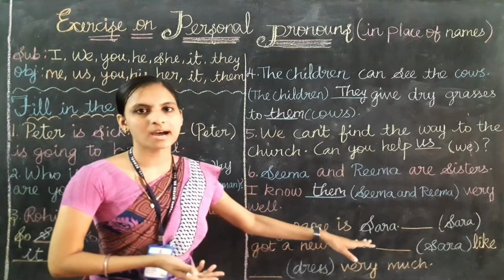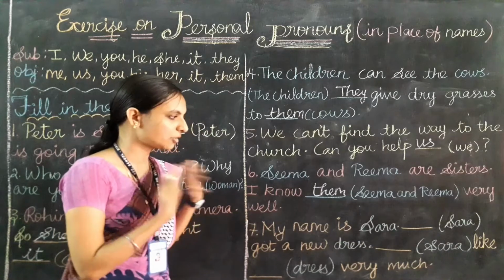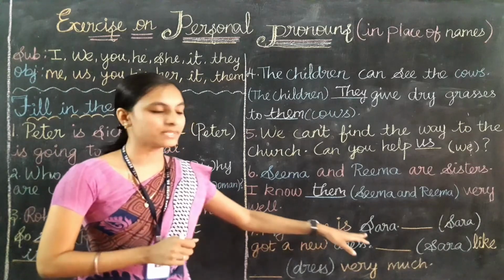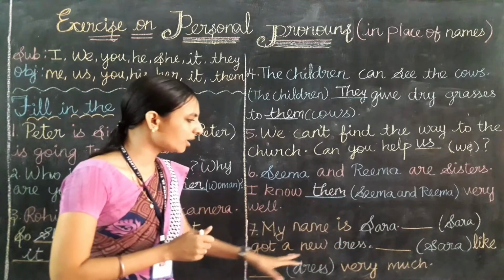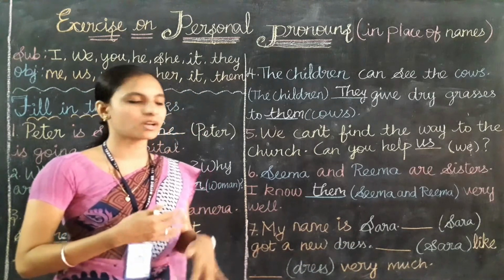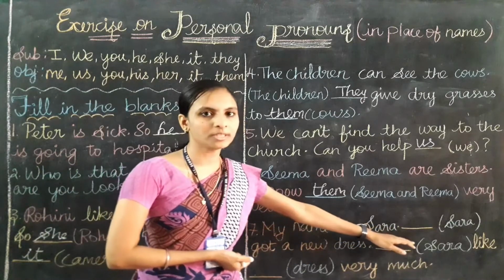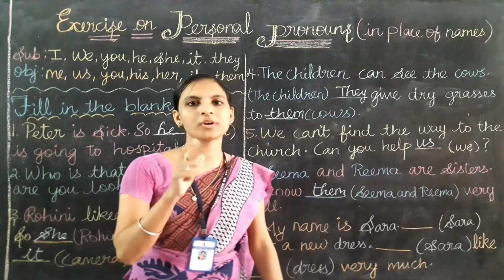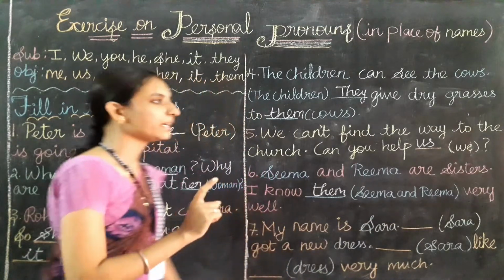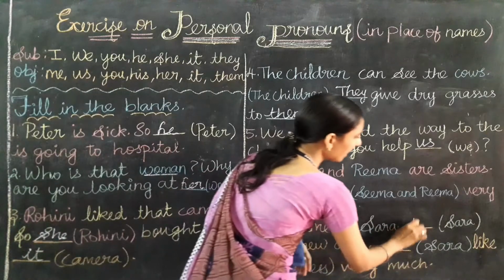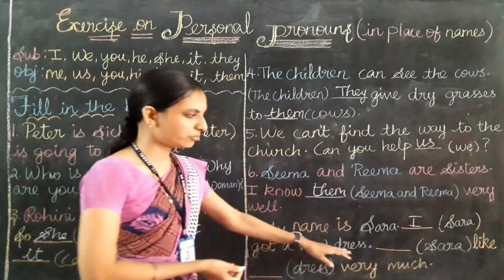My name is Sarah. So here Sarah is talking. Sarah is the first person. My name is Sarah. Sarah got a new dress. Will Sarah say that Sarah got a new dress? No. Sarah will use the subject pronoun here when talking at the subject. So what is the subject pronoun for singular first person? Yes, I. She will say like I got a new dress.